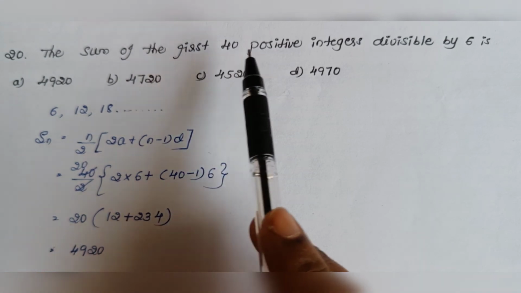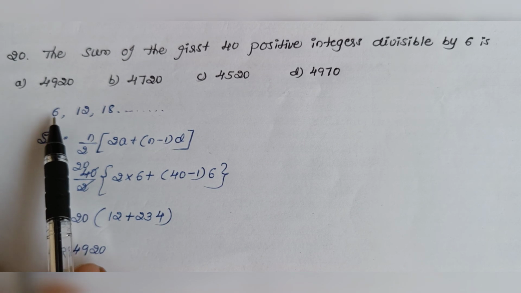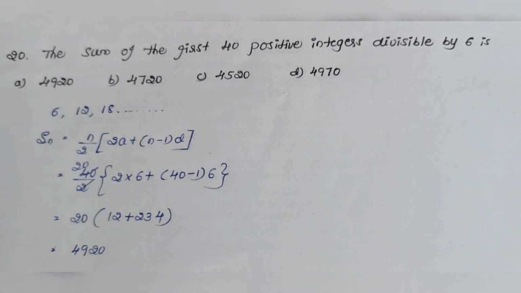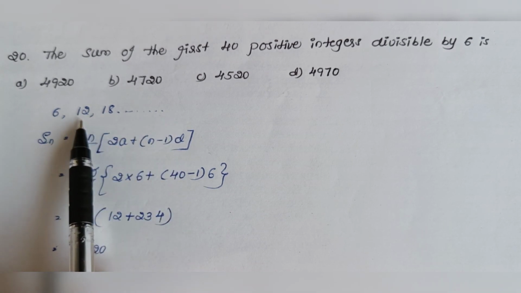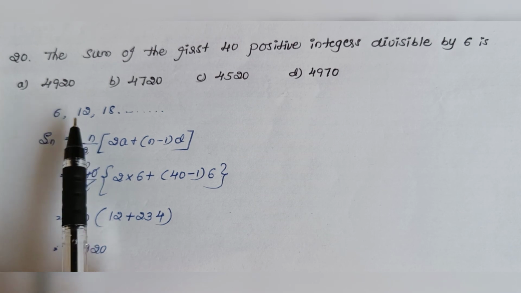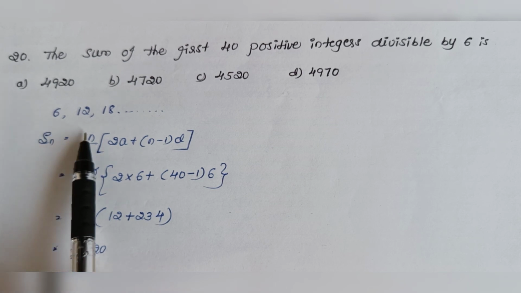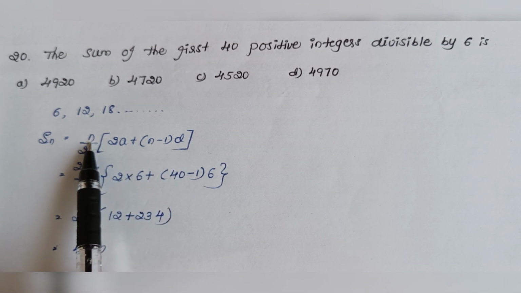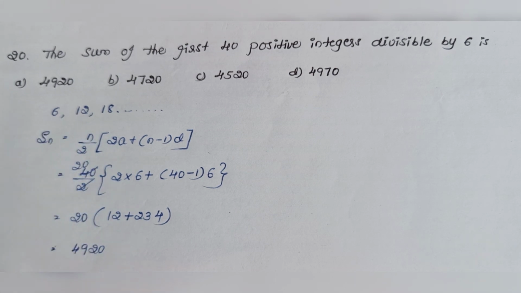Sum of the first 40 positive integers divisible by 6 is? So the starting number will be 6, then 12, then 18. Like this we get 40 positive integers. 6, 12, 18, the difference will be 6 in between each term. So this forms an arithmetic progression. We know that for an arithmetic progression, the sum of n numbers will be equal to n by 2 into 2a plus n minus 1 into d, where n is the number of terms, a is the first term and d is the difference between the second term and first term.